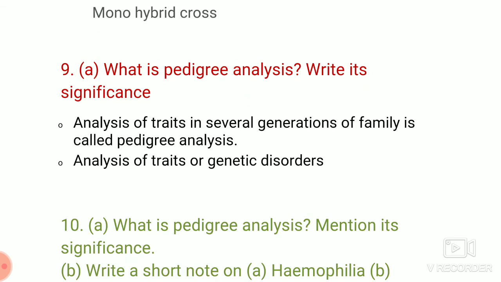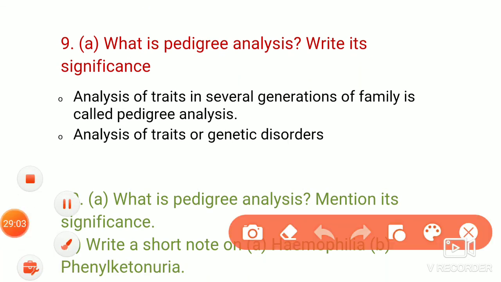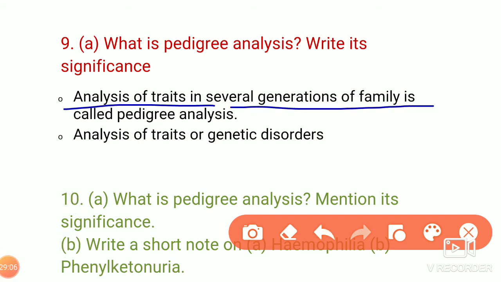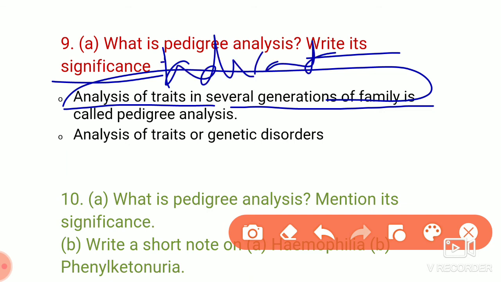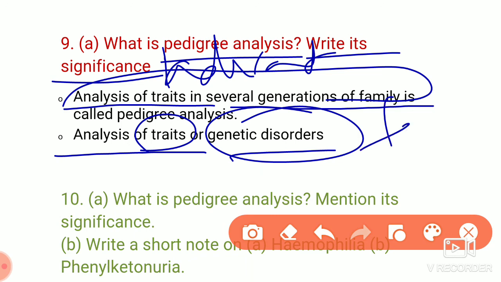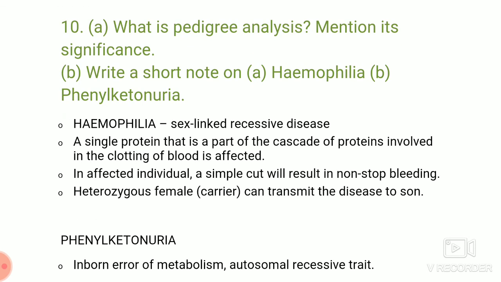The next is, what is pedigree analysis? It is the analysis of traits in several generations of a family. You have to write it as a definition. Then write the significance, that is, the benefit or advantage. The significance is the analysis of traits or genetic disorders. That means we can identify the traits or genetic disorders in a family. That is the significance. Mention its significance, just now I told.